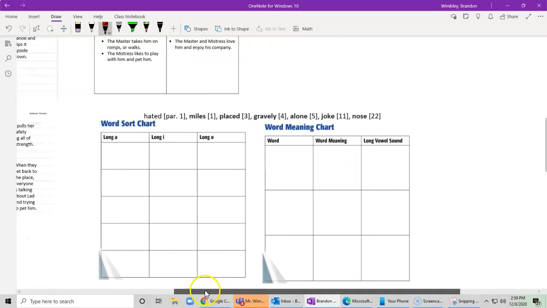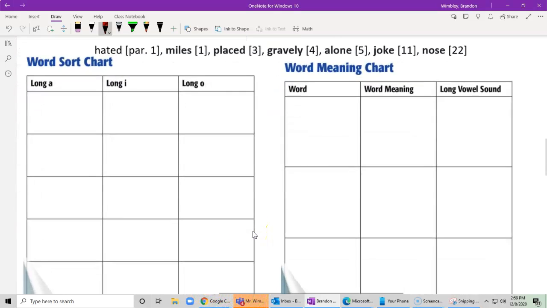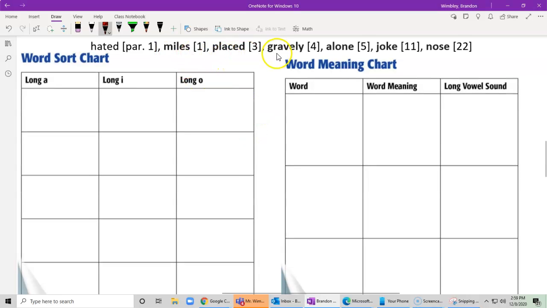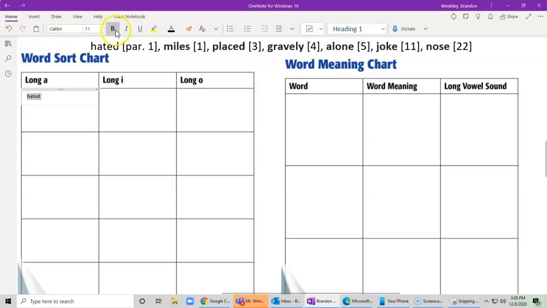And we're going to look at some words that I have written for us. So we have hated, which is found in paragraph 1. Miles, placed, gravely, alone, joke, and nose. Now, we're going to put these in the correct place on the chart. So what do we think? Where will hated go? Where will Miles go? Well, let's start. So I see hated has that long A sound. Hate. I hear that A in hate. So I'm going to put it in that long A sound.